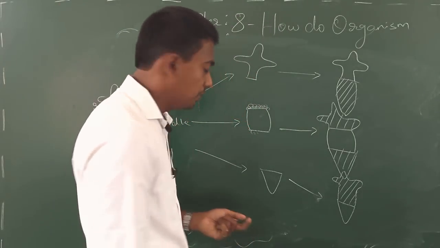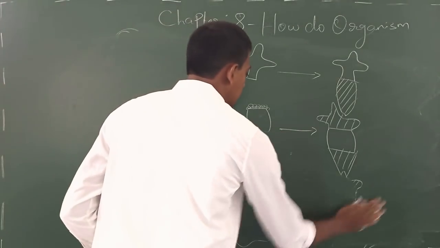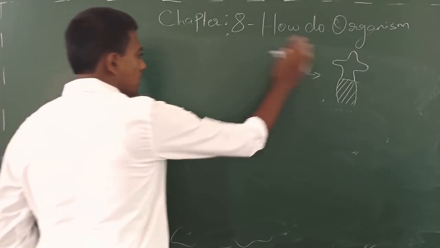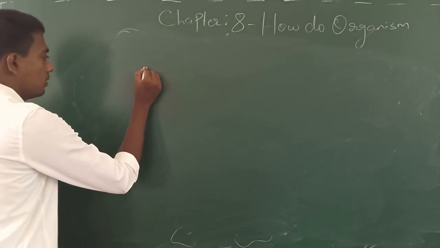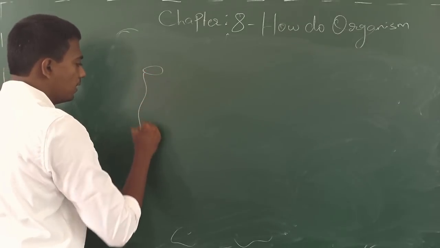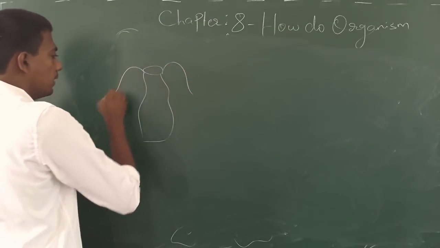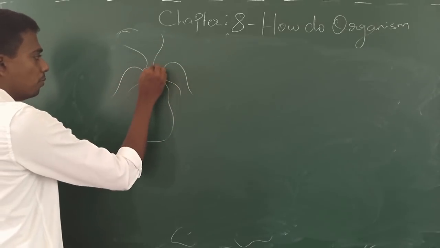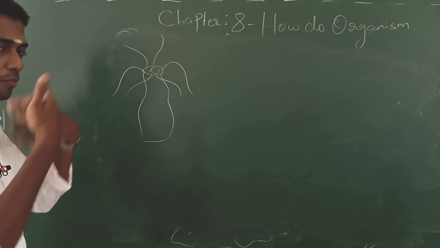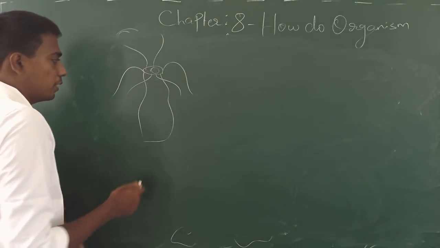And one more organism given here, but not in a diagrammatic manner, is the hydra. Hydra too generates its missed out organs. For example, this is the structure of your hydra, and these are the tentacles. And this is the place through which the food can be taken in as well as the excretory substance can be ejected out.